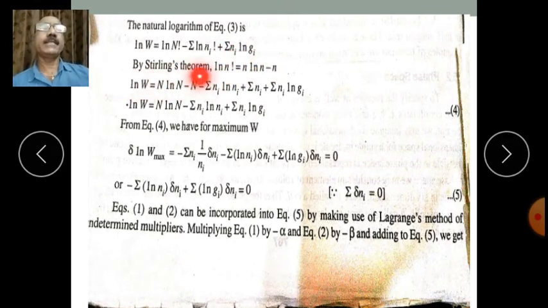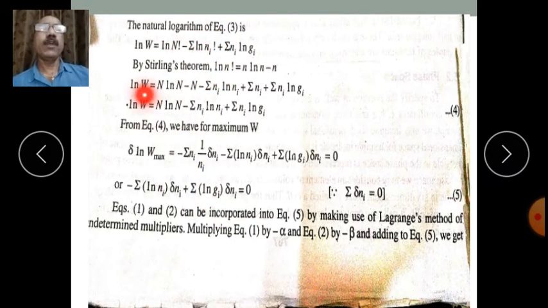By Stirling's theorem, log of n factorial is equal to n log n minus n. Let us apply this Stirling's approximation to these two terms.